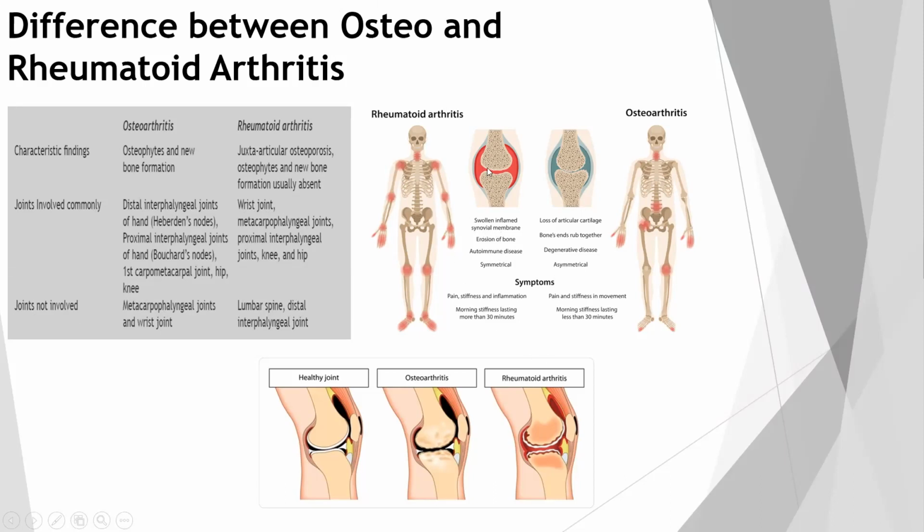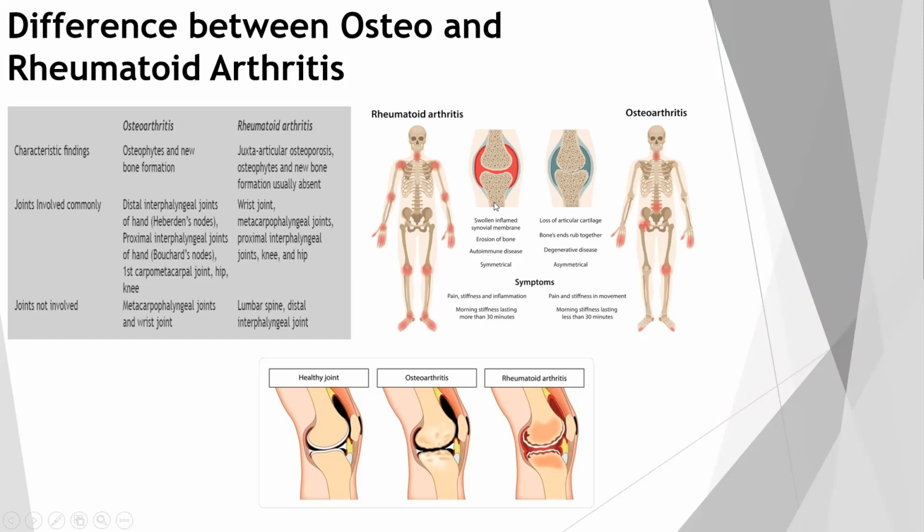Swollen inflamed synovial membrane is present in rheumatoid arthritis, whereas in osteoarthritis there is loss of articular cartilage. Erosion of bone is there in rheumatoid arthritis, whereas in osteoarthritis the bone ends rub together. Rheumatoid arthritis is autoimmune in nature, whereas osteoarthritis is a degenerative disease.